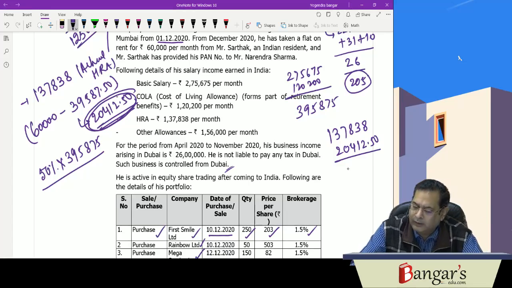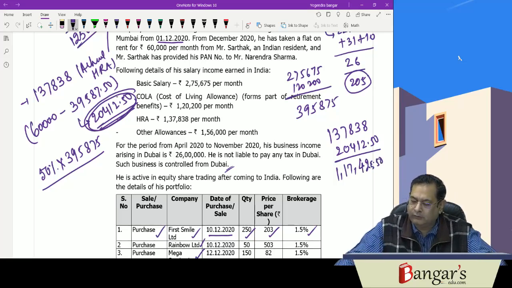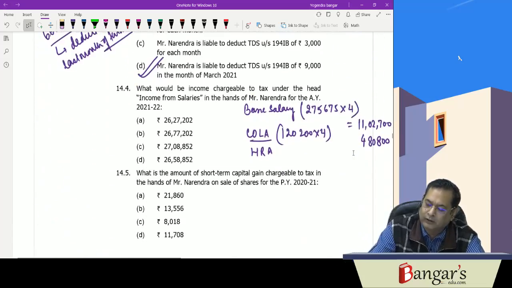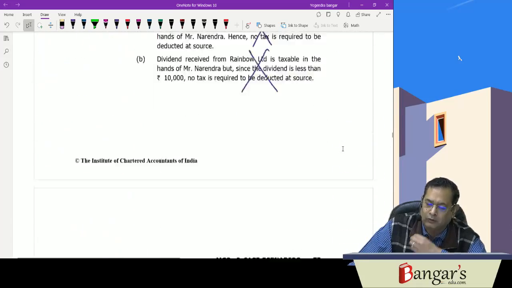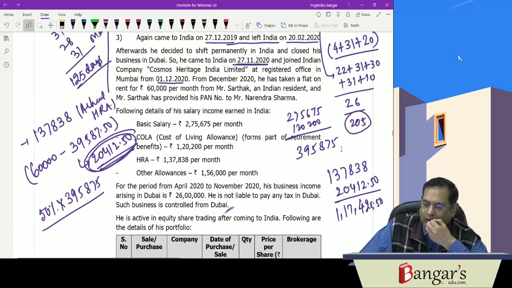So taxable HRA is 1,17,425.50. For 4 months it will be 469,702. So 469,702 is the taxable portion we have worked out: rent paid minus 10% of salary, 50% of salary and actual HRA, whichever is least.